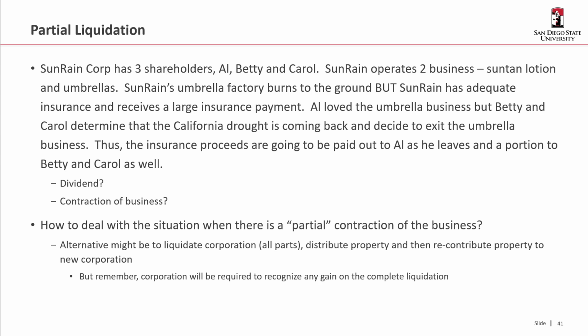Okay, so a partial liquidation. Now, this is not the same as a complete termination, although it can be. So Sunrain Corp has three shareholders, Al, Betty, and Carol.